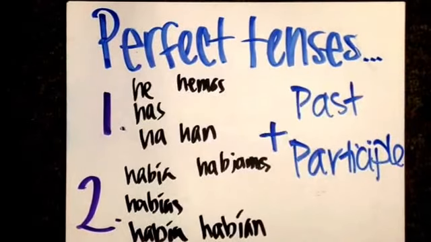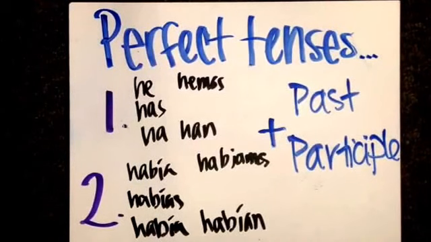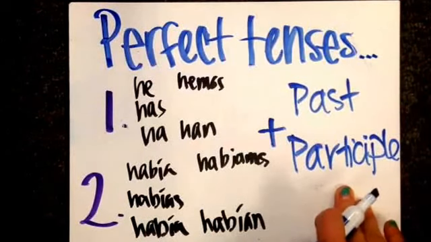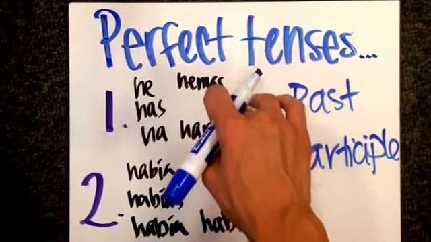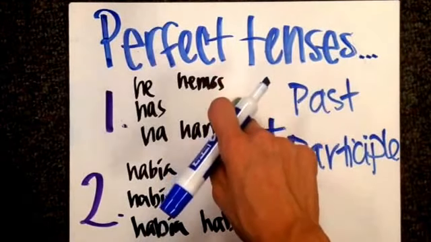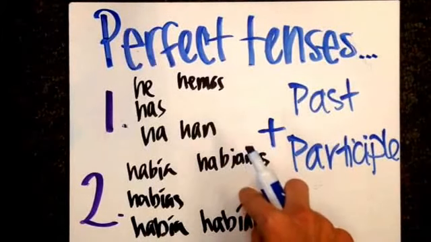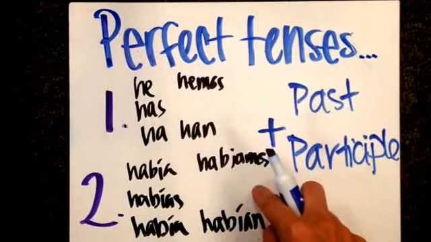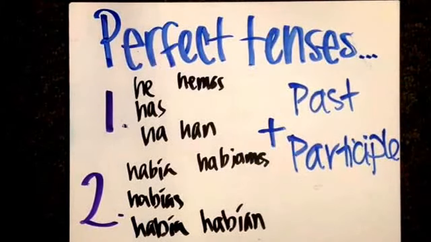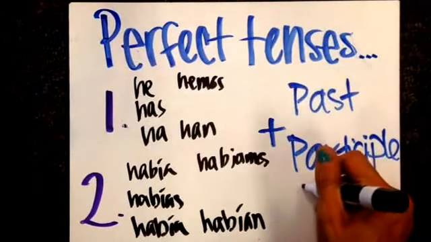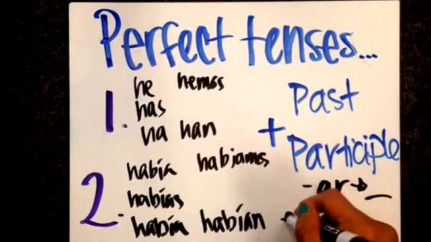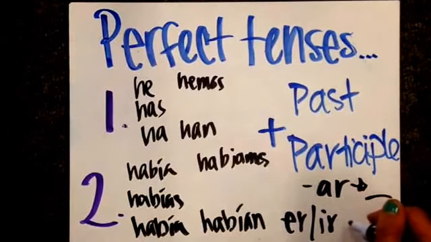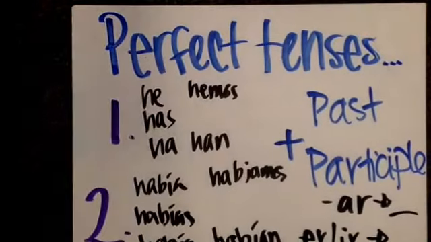Both tenses have two parts. So you have the main verb, which is actually your past participle, and you have your auxiliary verb, which is either the present tense conjugation of the verb haber for the present perfect, or the imperfect tense of the verb haber for the pluscuamperfecto. And the past participle was created by either dropping the AR on a verb and adding ado, or dropping the ER or the IR and adding ido.